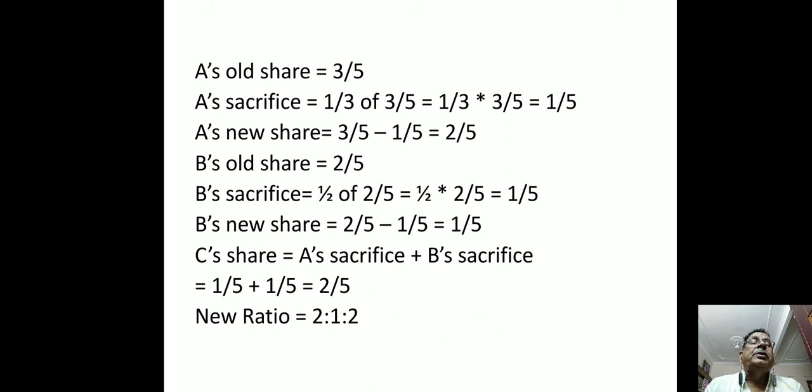C's share is equal to A's sacrifice plus B's sacrifice. The share that A has sacrificed plus the share that B has sacrificed, the total of that is C's share. C's share will be 1/5 plus 1/5, which is equal to 2/5. Now in this case, the new ratio of partners A, B, C will be 2:1:2. A's new share is 2/5, B's new share is 1/5, C's new share is 2/5. The denominators are the same, so the ratio of numerators is the new profit sharing ratio. So the new ratio between partners A, B, C will be 2:1:2.